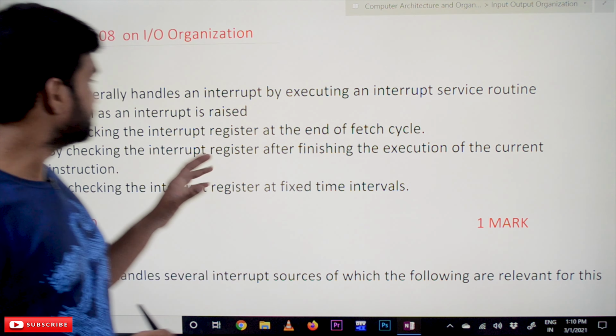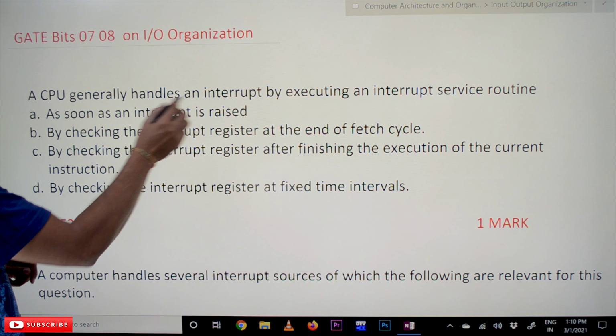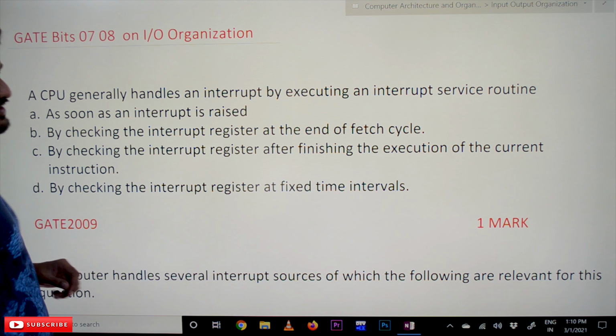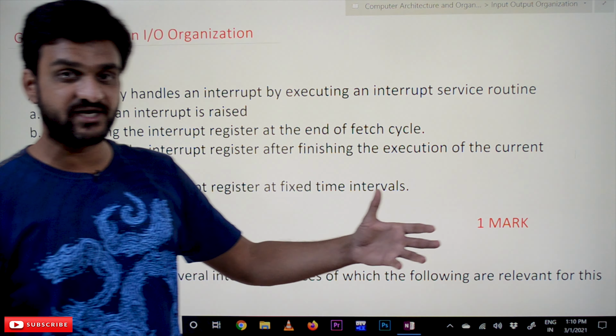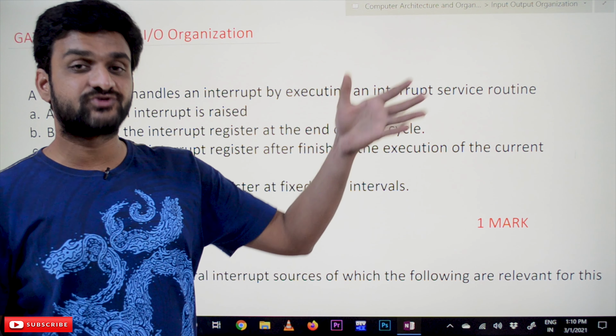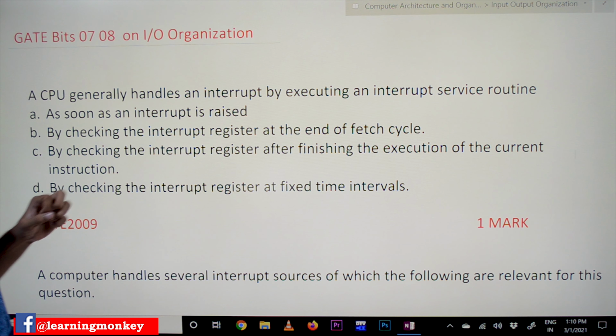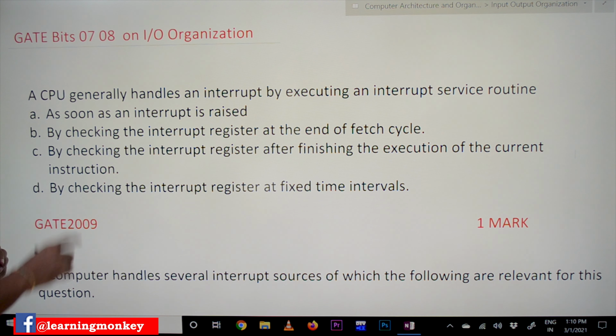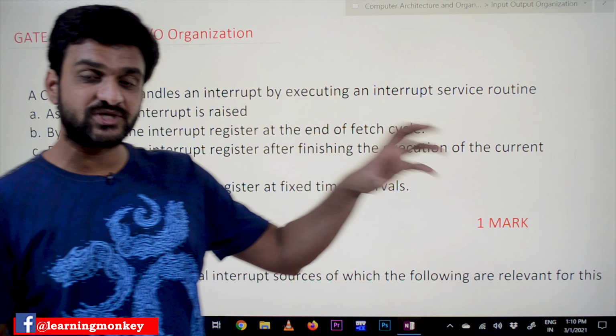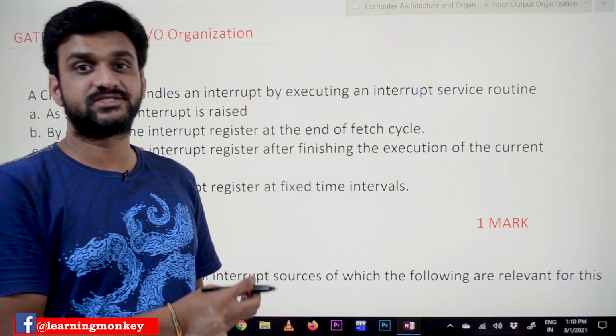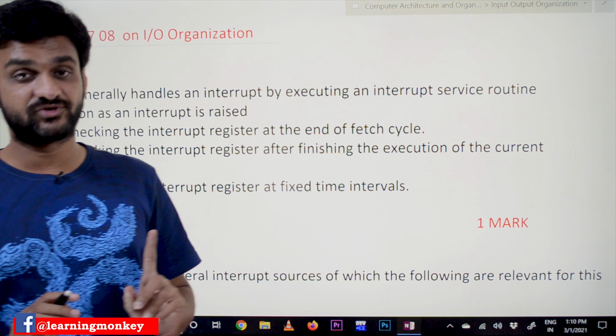Now coming to our first bit: a CPU generally handles an interrupt by executing an interrupt service routine. So whenever an interrupt is generated, the CPU is going to execute an interrupt service routine. How is it going to happen? These were the options given. As soon as the interrupt is raised, is it going to execute the interrupt service routine immediately? No, it is not going to happen in that way.